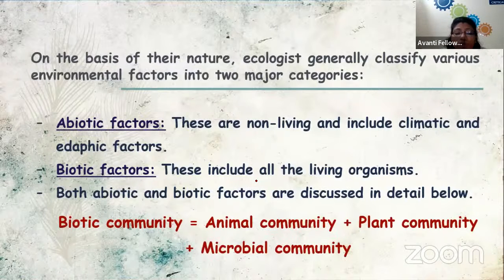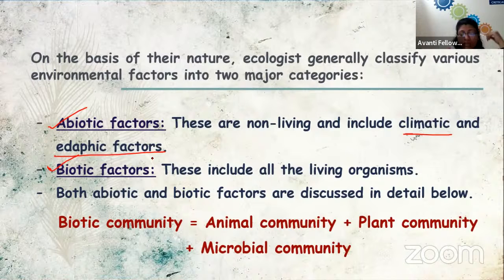Now, on the basis of their nature, environmental factors are divided into two major categories, that is abiotic factors and biotic factors. When we are talking about the abiotic factor, they can be climatic or they can be edaphic factors. We'll discuss these terms later. So abiotic, the A is a prefix which makes it an opposite word, right? So biotic is living, so abiotic is non-living.